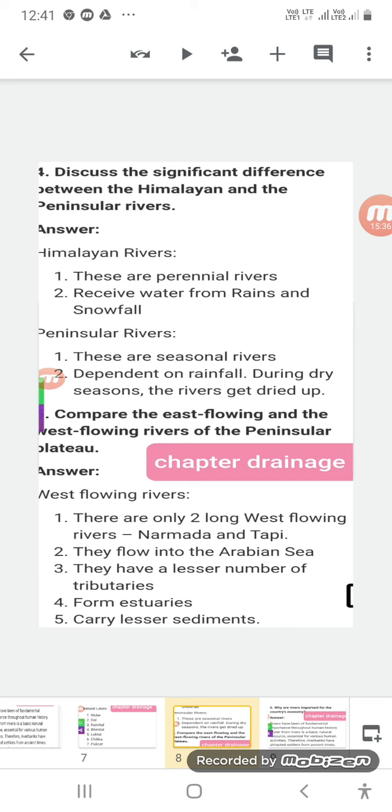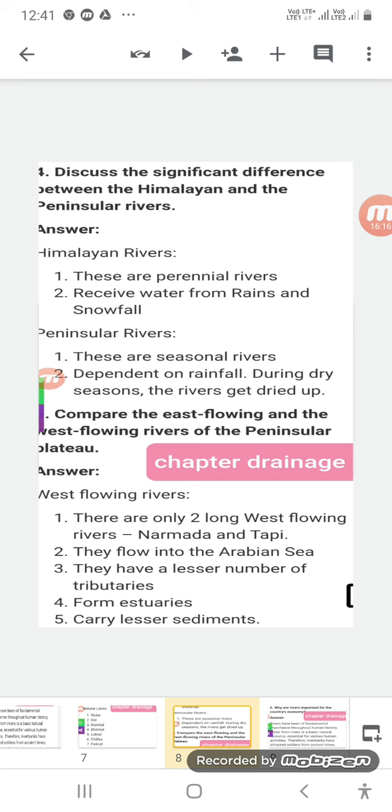Compare the east flowing and the west flowing rivers of the peninsular plateau. Some peninsular rivers flow westwards and some flow eastwards. There are only two long west flowing rivers, Narmada and Tapti. They flow into the Arabian Sea, okay. Narmada and Tapti have a lesser number of tributaries. They do not have many tributaries. These west flowing rivers form estuaries.